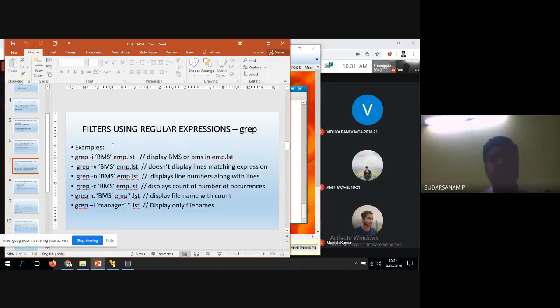grep -c BMS emp*.lst displays the name with count, how many times it is available. Here I have used emp*.lst, meaning the emp files with whatever extension, and the count will be displayed. Otherwise, e*.lst you can give it, with the count displayed. I'll show you that also.